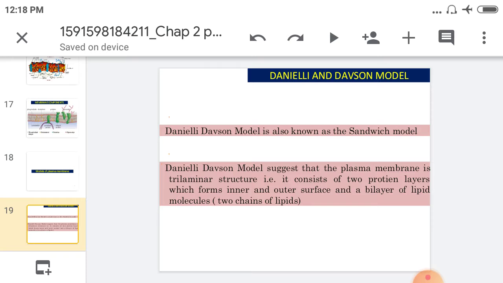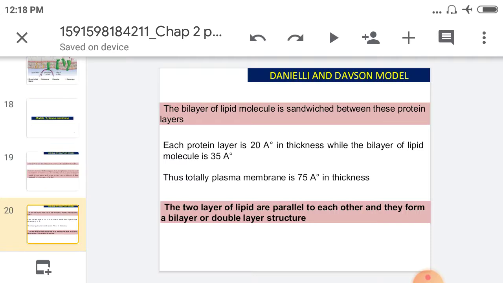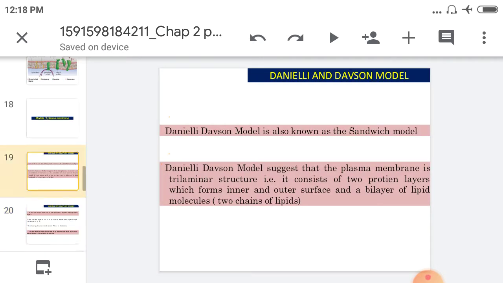It means two chains of lipids, right? And the bilayer of lipid molecules is sandwiched between these two protein layers. That's why this model is called the sandwich model. In this sandwich model, each protein layer is 20 angstrom in thickness, while the bilayer of lipid molecules is 35 angstrom in thickness. It means the plasma membrane in total is 75 angstrom in thickness. This is all about the Danielli-Davson model.